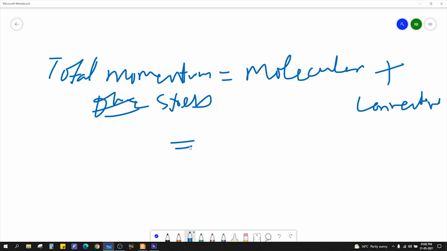What is your molecular stress? I will tell you, pi ij. What is your convective? Just rho v v, right? If you are doing scalar notation, it will be rho vi vj.